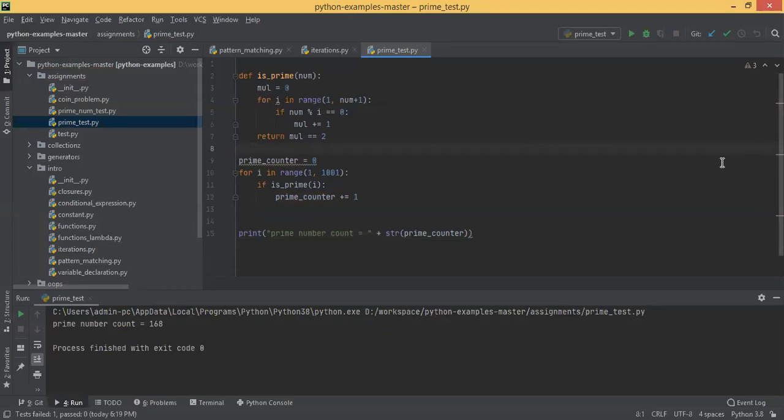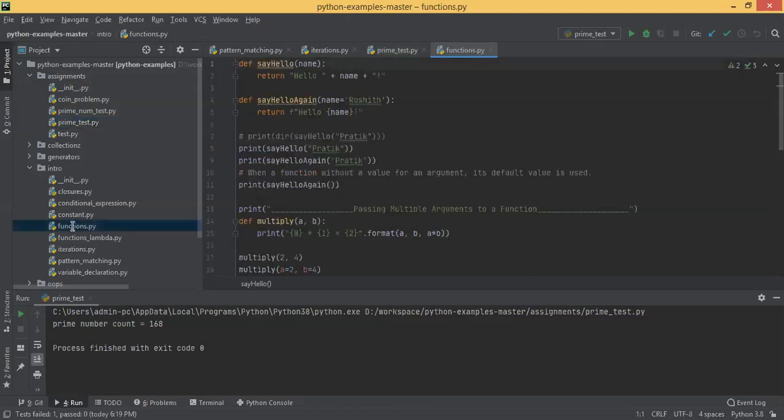Okay, so the next thing we'll be discussing is functions. We have discussed till iterations and all. So functions, let's see what are the different parts of functions. Let's start with the functions part. So what is a function? The definition of a function is that it's a reusable piece of code.